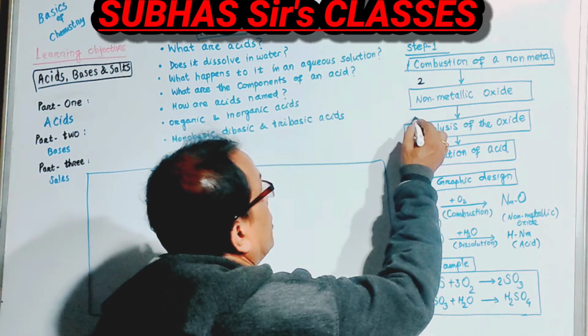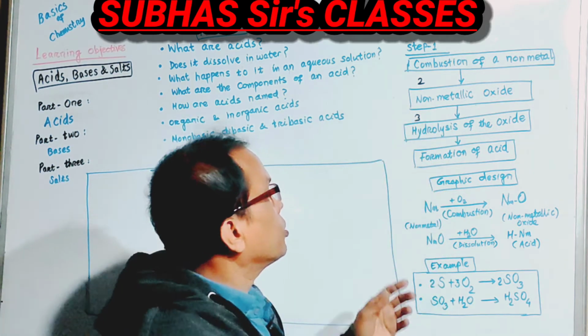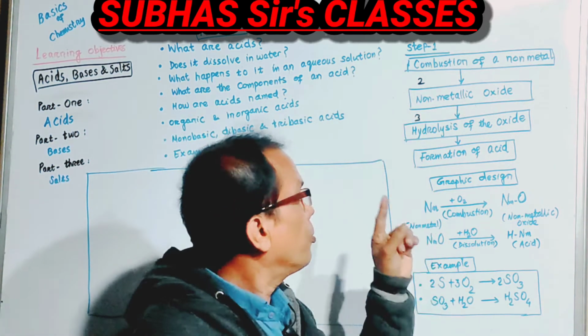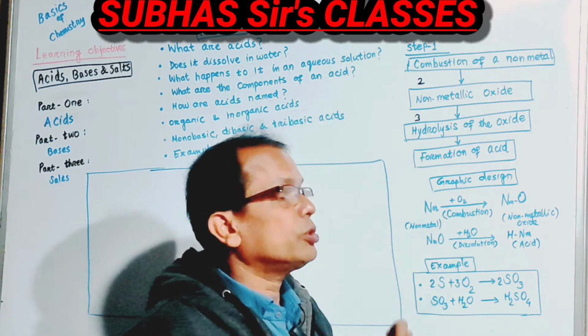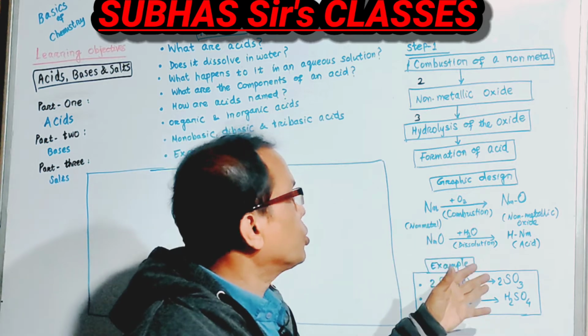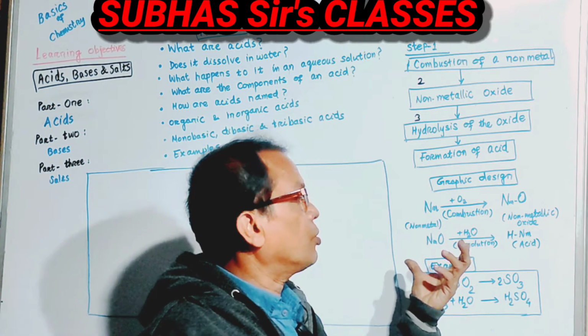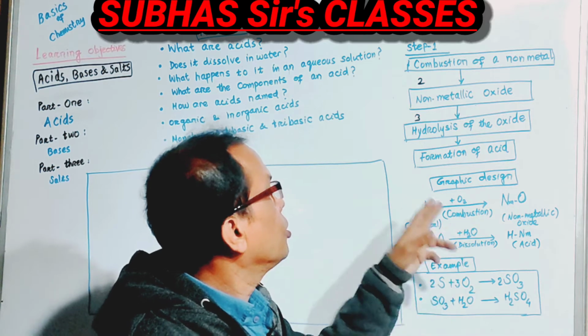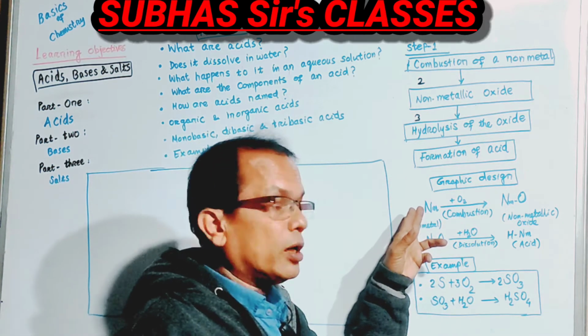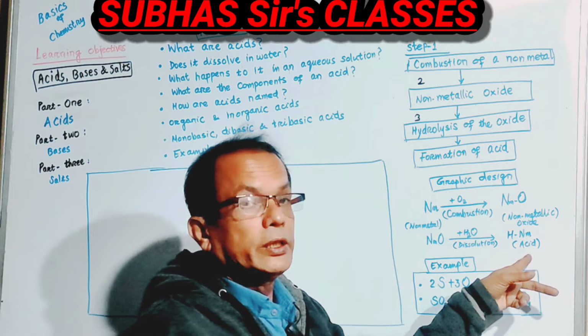As simple as that. So it involves two important processes: burning of a non-metal in presence of oxygen, or combustion, and dissolution of the non-metallic oxide in water, called dissolution. So combustion and dissolution of a non-metal form an acid.